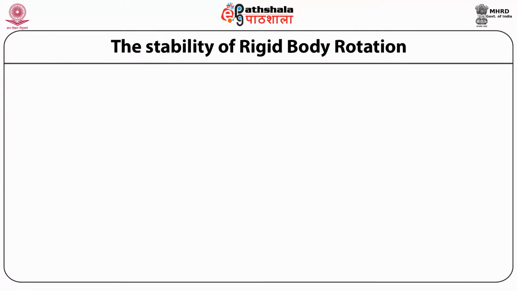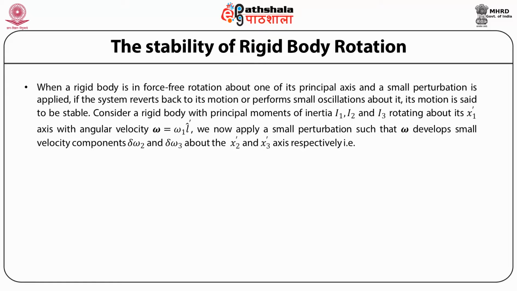Now we will discuss the stability of the rigid body rotation. When a rigid body is in force-free rotation about one of its principal axes and a small perturbation is applied, if the system reverts back to its motion or the system performs small oscillations about it, then the motion is said to be stable.